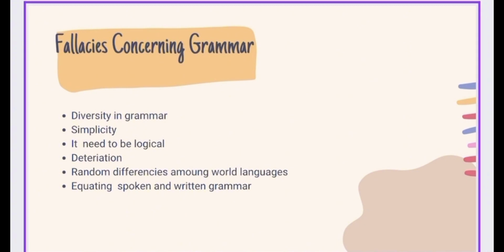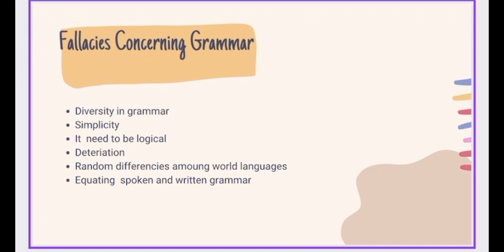So there is a balance. For example, in English there are 4 inflections of verbs, but in Turkish it's more complex because of different inflections. The other fallacy is that grammar needs to be logical. Grammar deterioration: language changes in time, but changing is not a bad thing. The other fallacy is that there are random differences among languages. The last one is equating spoken and written grammar. The grammar of written language is more regular than the grammar of spoken language. Spoken language is also disfluent because of false starts and repetitions.